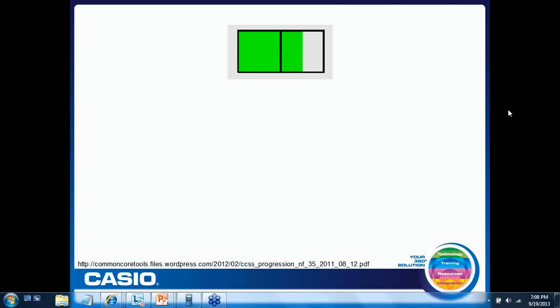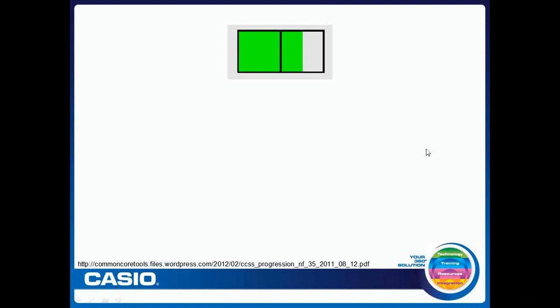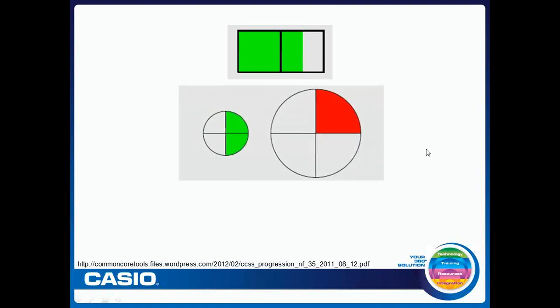And so it's important when we talk about fractions that we have a very clear understanding of what the whole entity represents. Because if I look at this next model, and I ask you, which is bigger? I have a circle divided into 4 segments on the left, and 2 parts are shaded in green. And I have another circle on the right, and only 1 section is shaded.